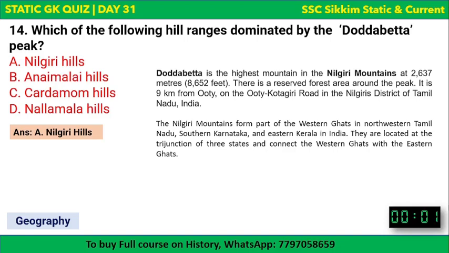Okay, South India, in the Nilgiri district of Tamil Nadu. Okay, so the Nilgiri Mountains, I think you all know, form part of the Western Ghats in northwestern Tamil Nadu, southern Karnataka, and eastern Kerala in India. They're located at the tri-junction of three states. This is important. Okay, Nilgiri Hills are located at the tri-junction of three states and connect the Western Ghats with the Eastern Ghats. Okay, which are the three states?